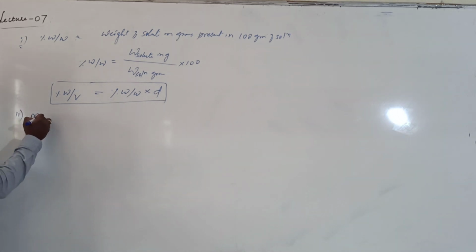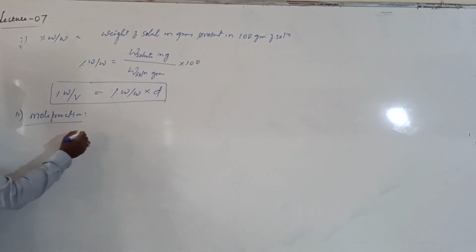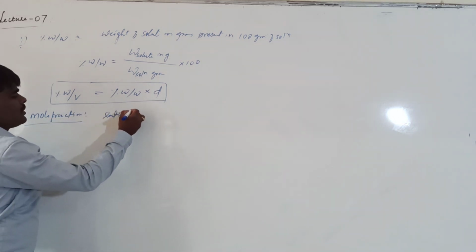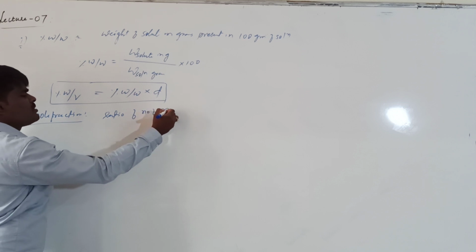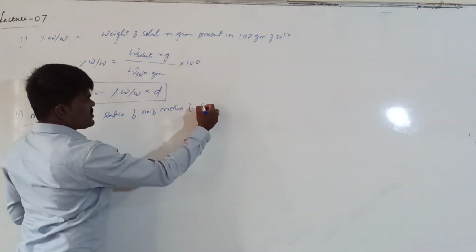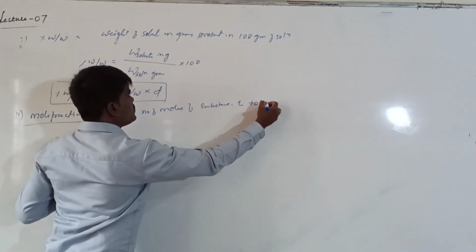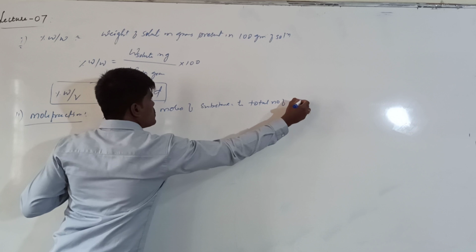Second, we say mole fraction. What is mole fraction? Mole fraction is a ratio of number of moles of a substance to the total number of moles.